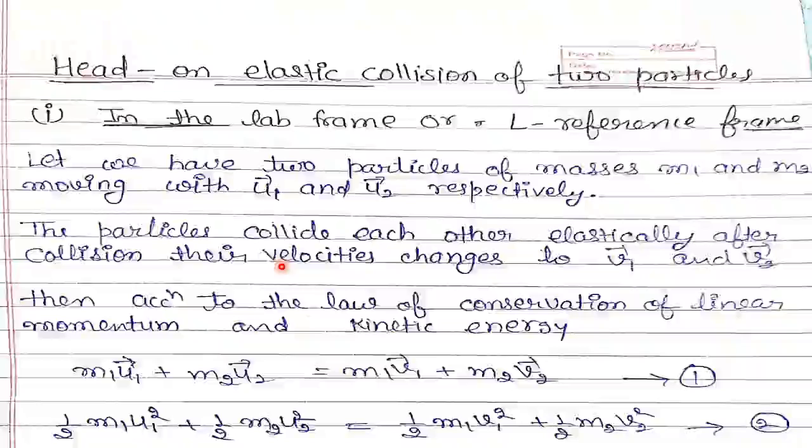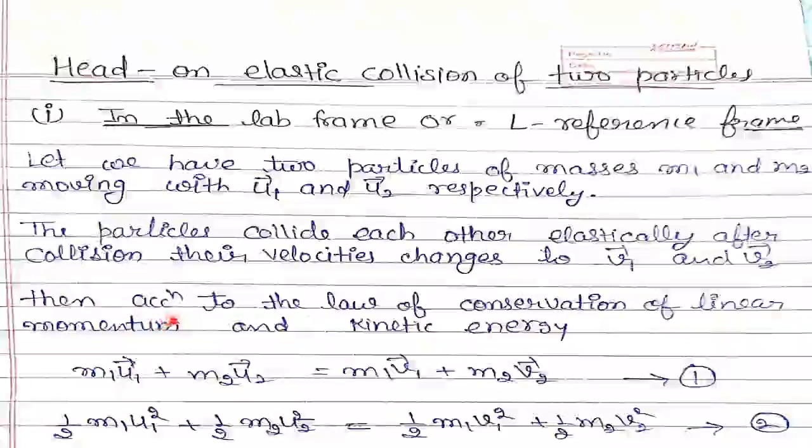Now we will discuss about the elastic collision of two particles and its study in the laboratory frame or lab frame, or we can say this is L reference frame. Let we have two particles of masses m1 and m2 moving with u1 and u2 velocity, means these are initial velocities of the particles. The particles collide each other elastically. After collision, their velocities change to v1 and v2. v1 is the velocity of first particle and v2 is the velocity of second particle.